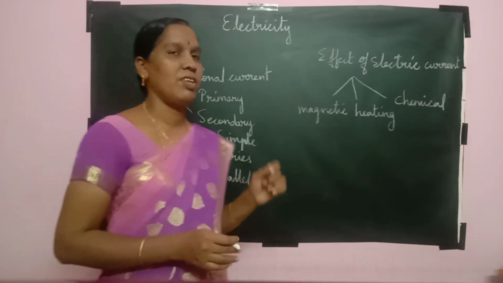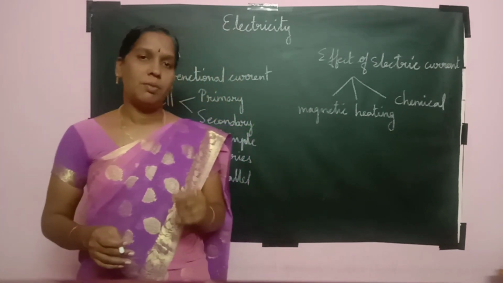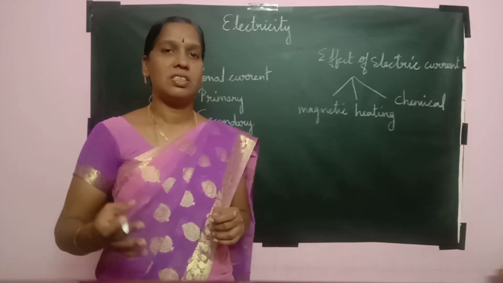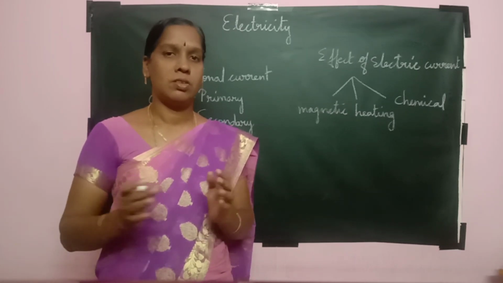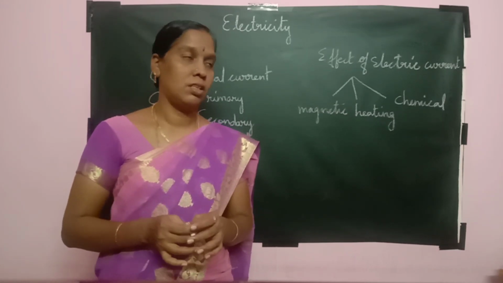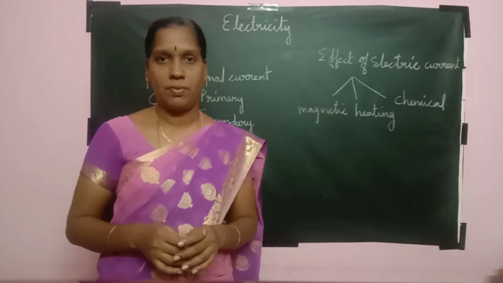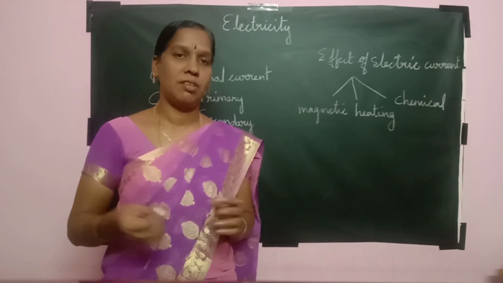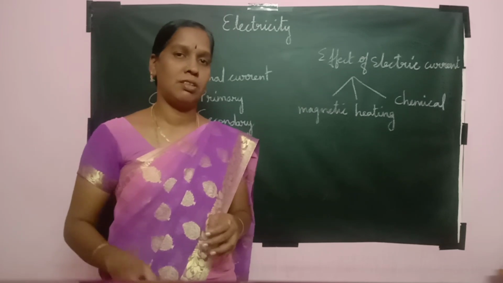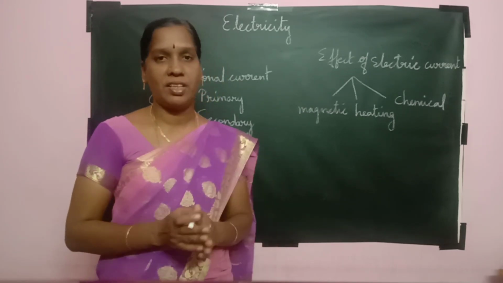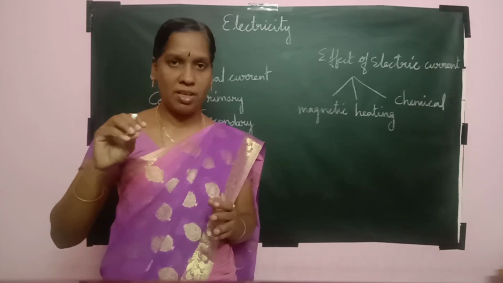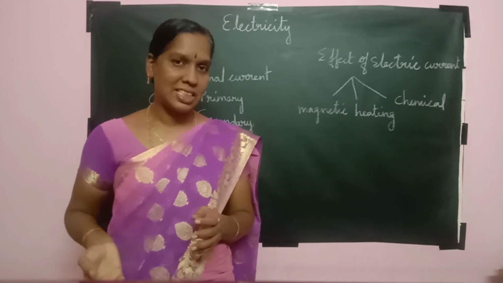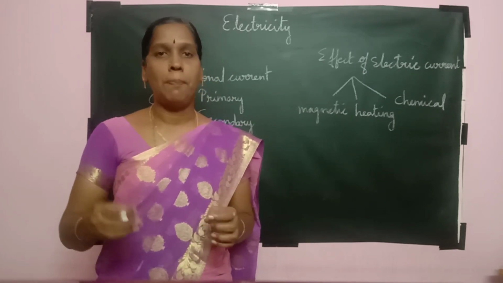Then we have seen effects of electric current. What is meant by effect? When a current is made to pass through an object, it produces certain changes in it. Those changes are said to be effects. First, the magnetic effect. Temporarily it acts as an electromagnet, as in toys and JCBs. Temporarily it acts as a magnet, then it goes off. Then the heating effect of electric current. When a current is passed through an object, it generates heat. For example, in the iron box, electric kettle, electric cooker and all, it temporarily acts.